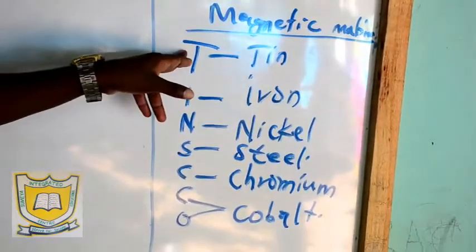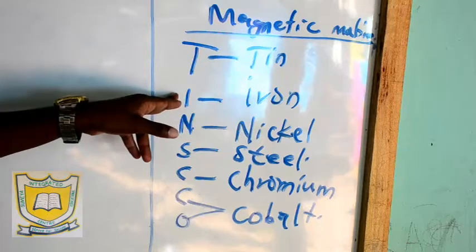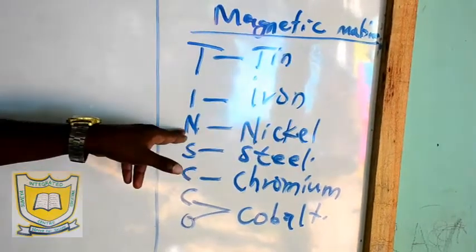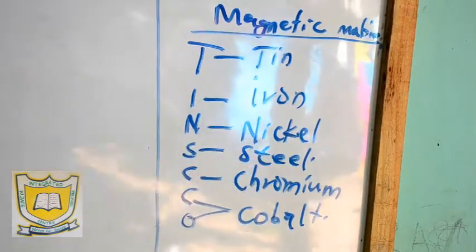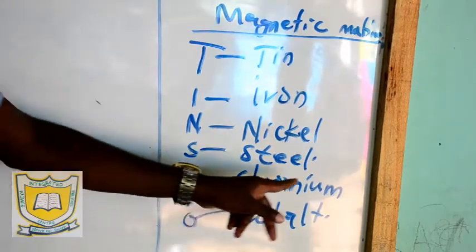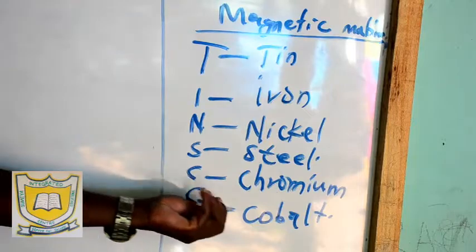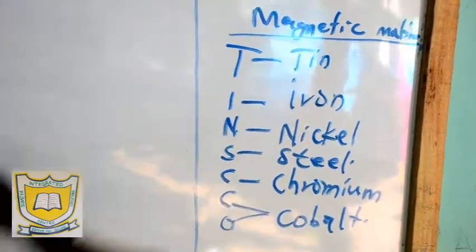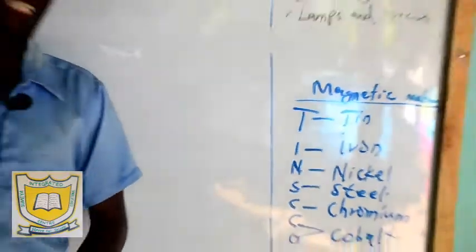T stands for tin, I stands for iron, N stands for nickel, S stands for steel, the first C stands for chromium, and CO stands for cobalt. Now, these are the magnetic materials.